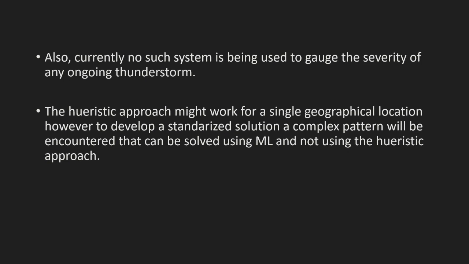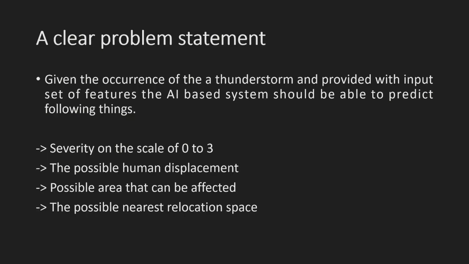Talking about whether a heuristic approach may work or not: the heuristic approach may work for a single state, but it may not work universally because each state has its own geographic location. So standard heuristic rules may not be applicable for every location. For such complex relationships, we need machine learning models, which also have the option of a neural network at the end. So to understand very complex relationships, we need to use machine learning for this project.